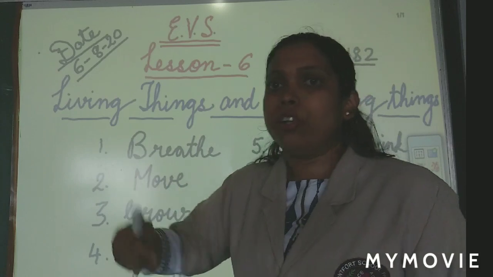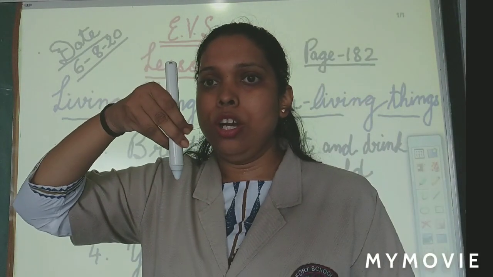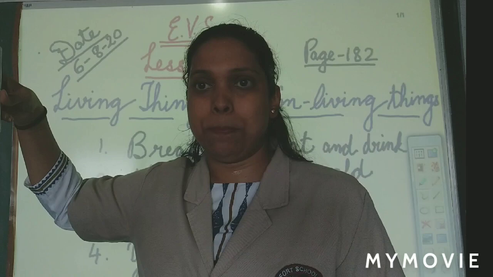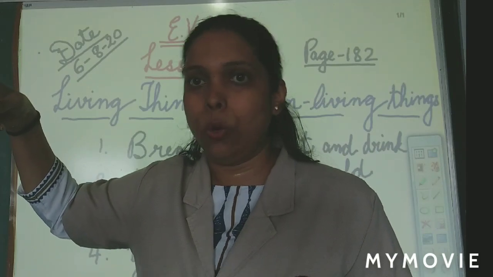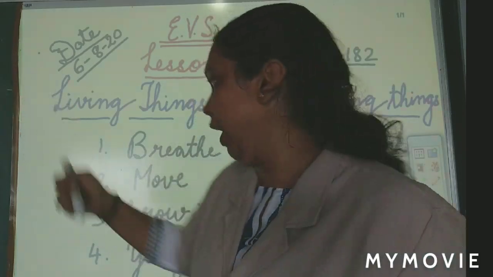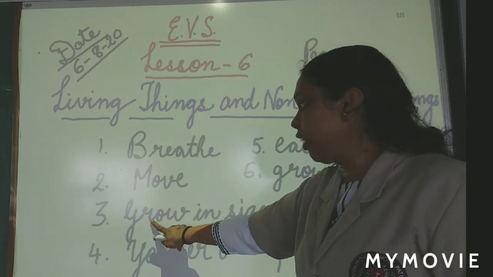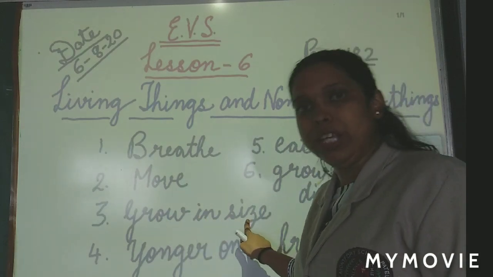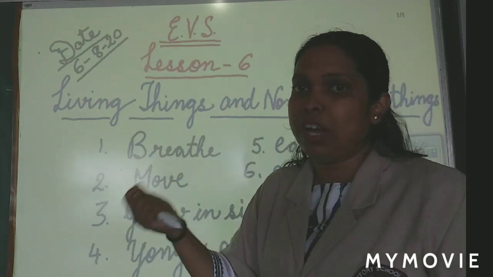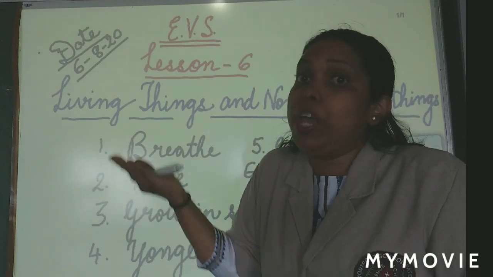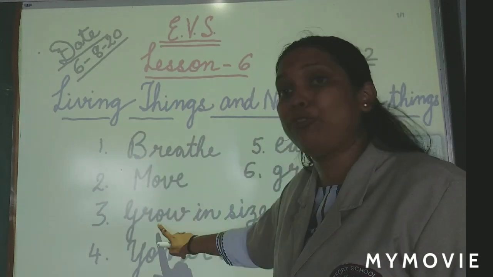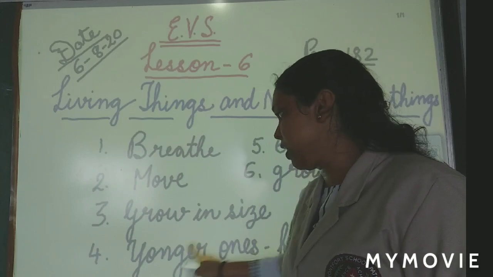Living things move. Only plants cannot move. Today a tree is standing over here. Tomorrow it will go and stand someplace else. No, it cannot do that. Only plants cannot do that. Third point, living things grow in size. Yes, you all know. Once we were small babies, now we are big. You can see your photos and you can understand this.